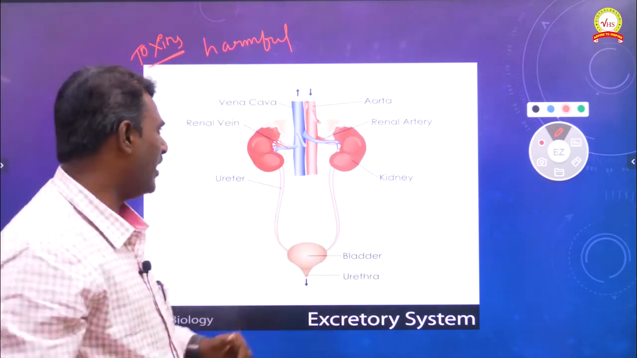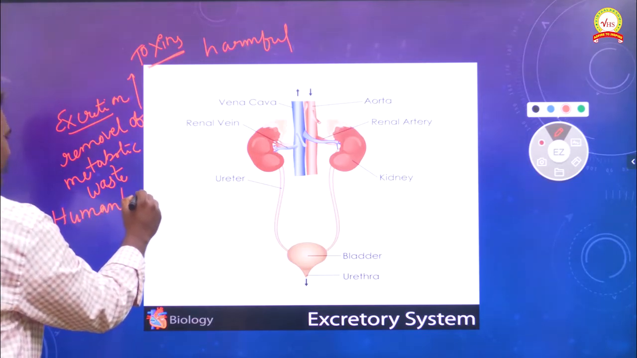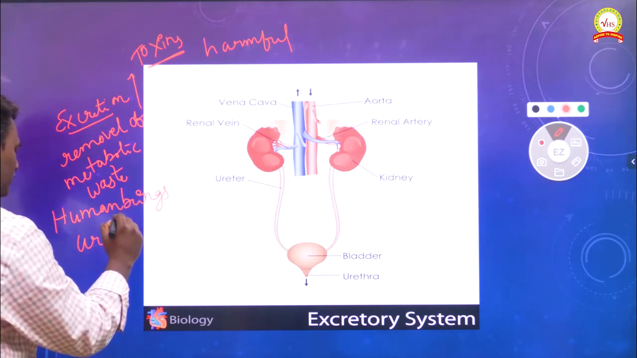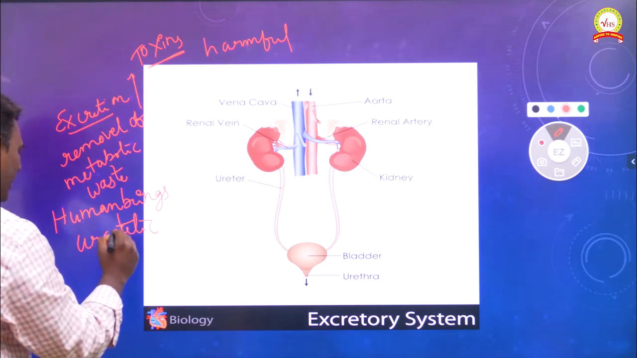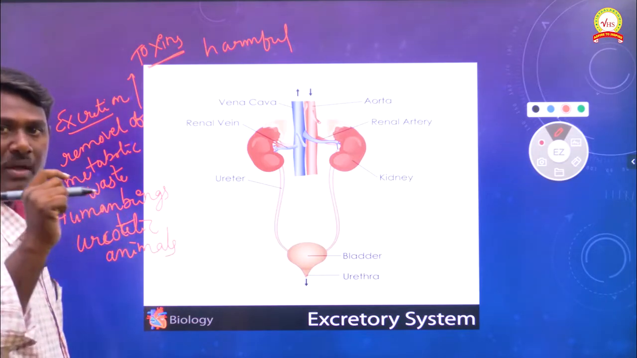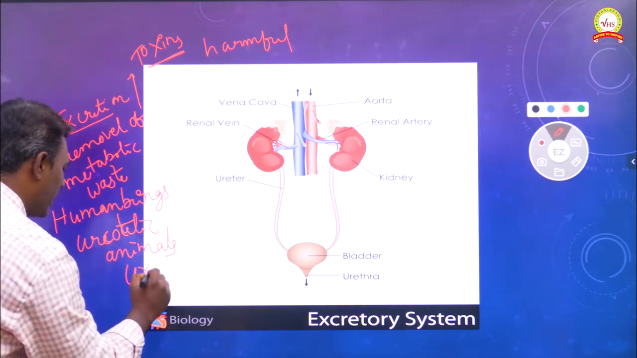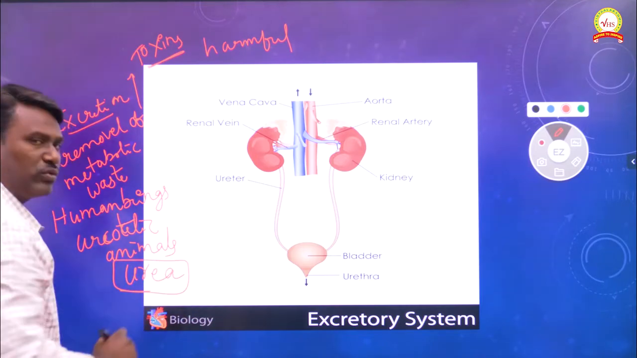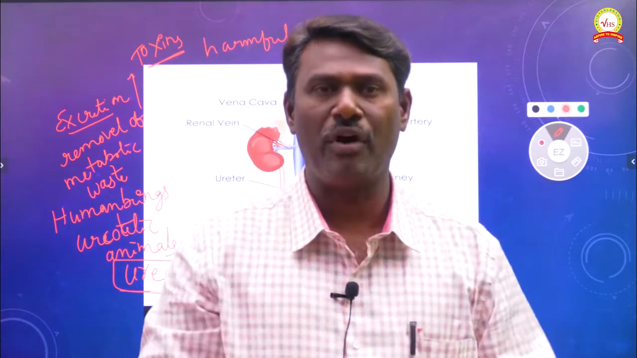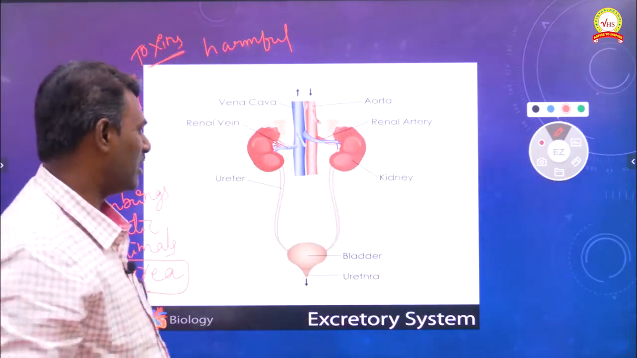Next, we can see human beings. Human beings we can call uricotelic animals. Why can we call them uricotelic animals? Because the major component of our urine, the waste material, is urea. Urea is the chief component of urine, the metabolic waste of our body. That's why human beings are called uricotelic animals. So this is the basic concept of the excretory system.